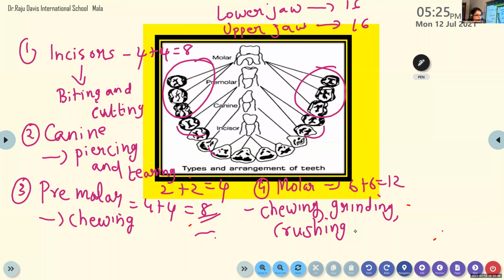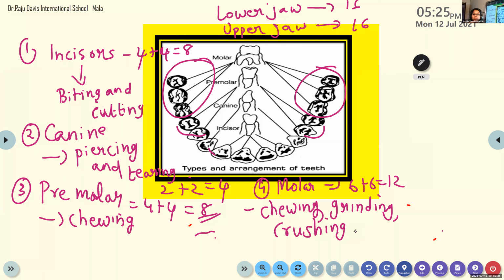I think we have come to the end of the function of the teeth. So beautiful to see ourselves, no? To see what other things are happening in our body. You are living, but so many things are happening at a time. All these things are happening in a fraction of time.